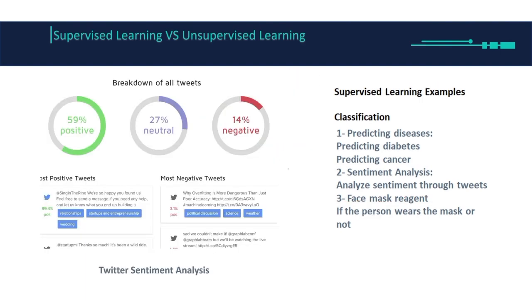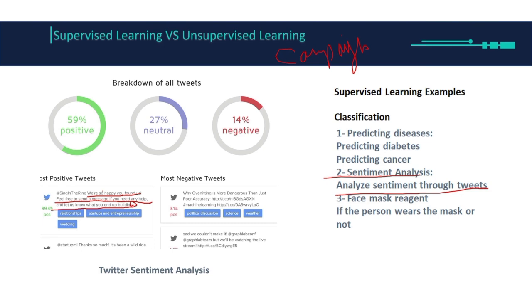Right, next we have sentiment analysis. We are analyzing Twitter tweets. So let's say I'm working in a company and I just launched a new campaign, and people are talking about this campaign. Here we can see: we are so happy you found us, feel free to send a message if you need any help, and let us know when you're building, and there is a smiley emoji.